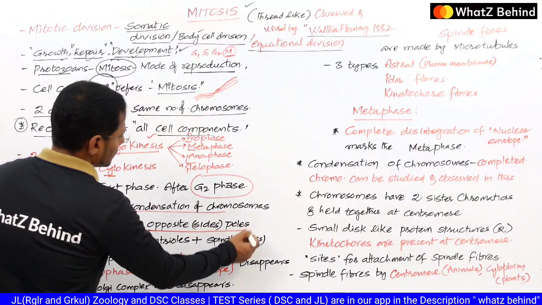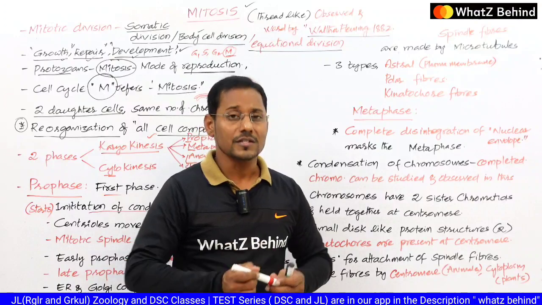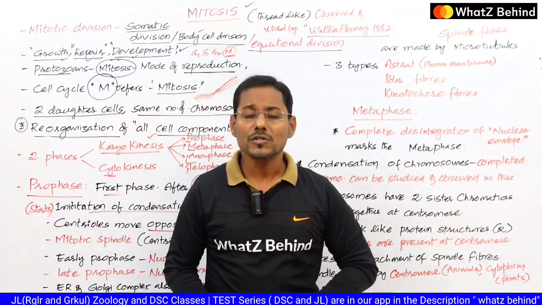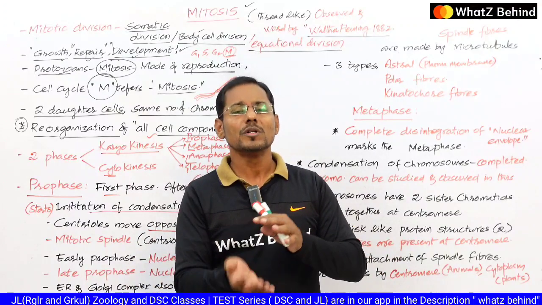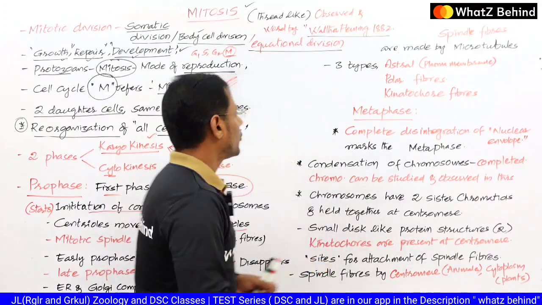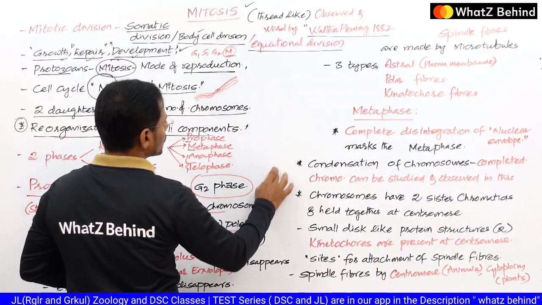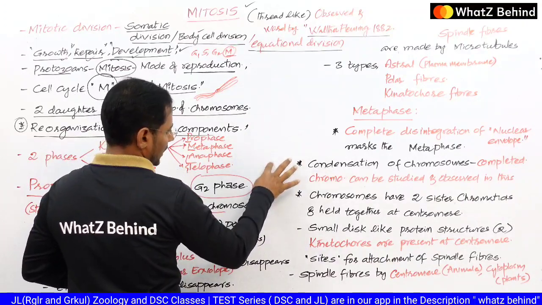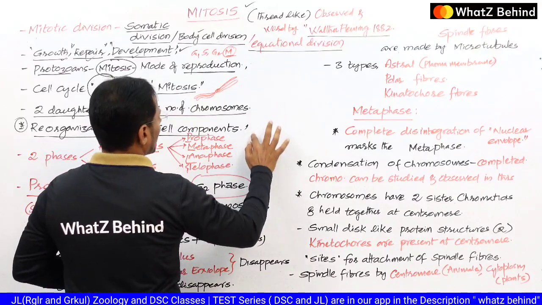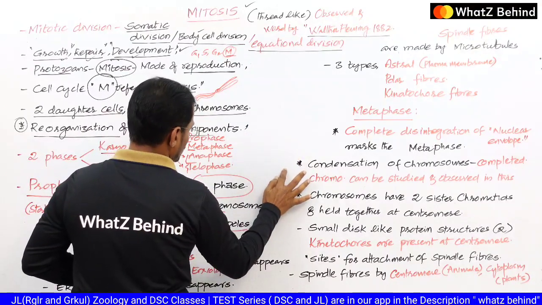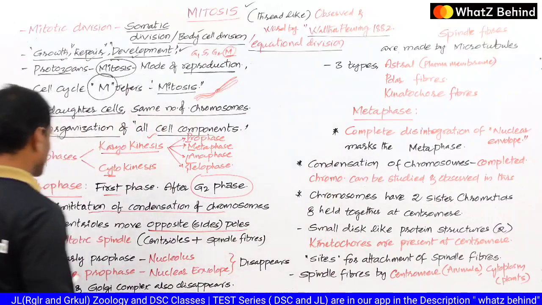move in opposite directions. So generally we know that the centrioles are formed from the centrosomes. So after centriole formation from the centrosomes, they move towards the polar region, right? So polar region, for instance, one goes up and one goes down. These are the poles of the cell. So one centriole moves upwards and one more centriole moves downwards. So ikkadikokati ikkadikochi aagipotu untayi annamata.